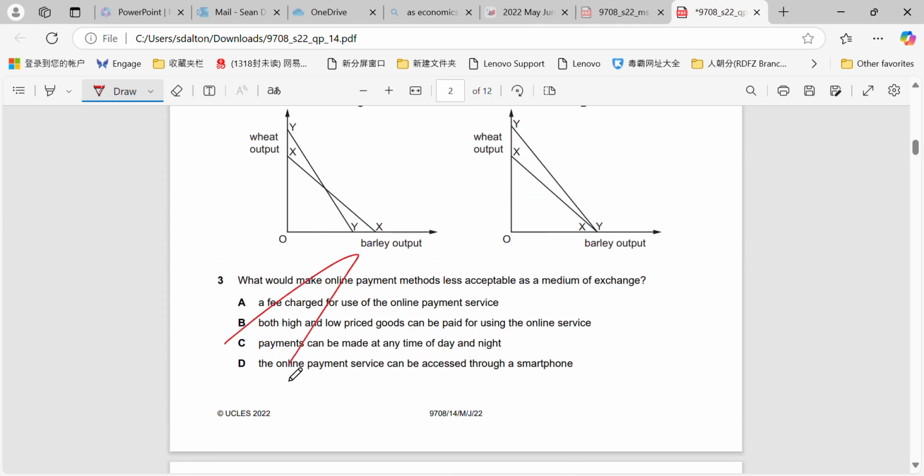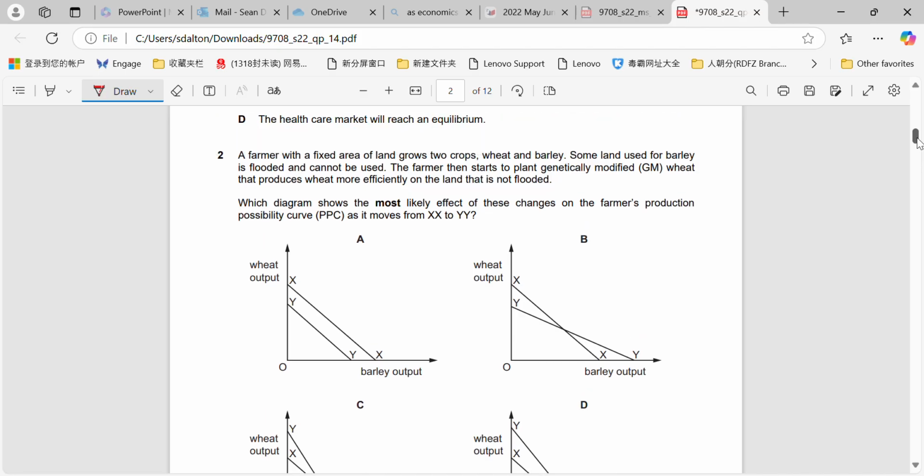Question 3, please ignore. Old syllabus. Question 2. Farmer with a fixed area of land grows 2 crops, wheat and barley. Some land used for barley is flooded and can't be used. Farmer then starts to plant genetically modified wheat, produces wheat more efficiently.